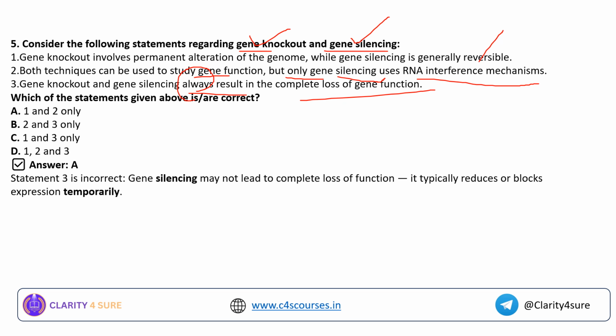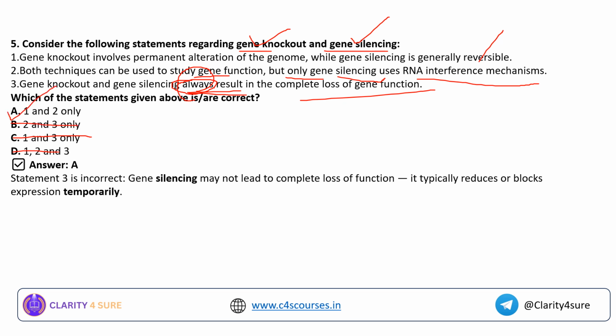So gene knockout is a permanent one, but gene silencing is not. So if you are paying close attention to the word always in this statement, you will be able to eliminate option number 3, and easily arrive at the answer, that is option A, 1 and 2.